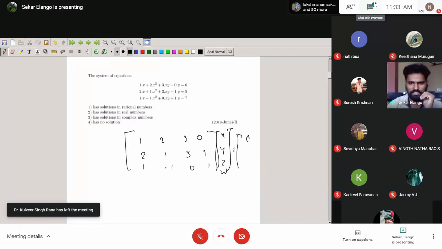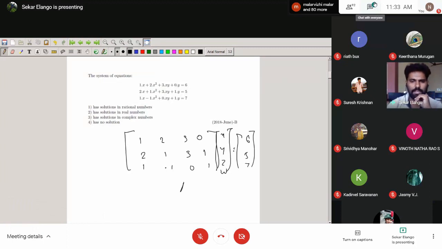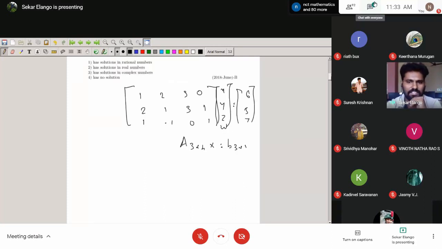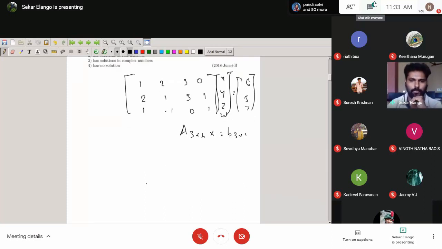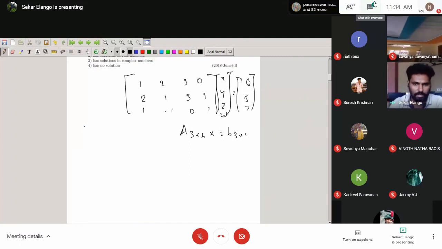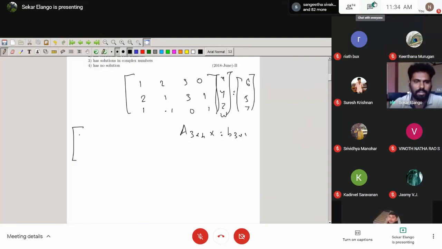So it comes from 6, 5, 7. So what is the matrix? The matrix order is 3 cross 4, x is there, and b is 3 cross 1. So you get a rectangular matrix with non-homogeneous. This is also a non-homogeneous system with a rectangular matrix. Now the same property that we discussed in the first problem, you can apply here also. So you can find out the rank of A comma B.